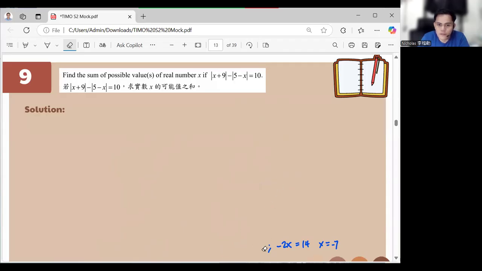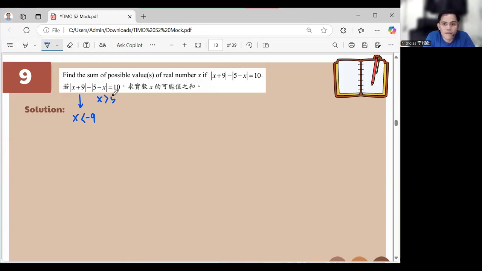Okay, erase. Okay. So there is an easier way, which is, look at this one. Right? So we can say that x is less than negative 9, because this is negative 9, while this one in here is x is greater than or equal to 5.